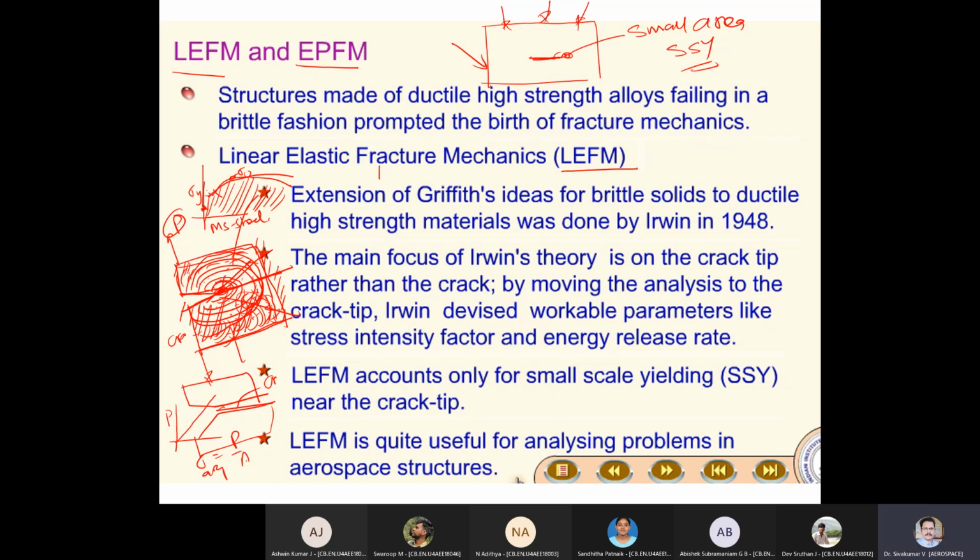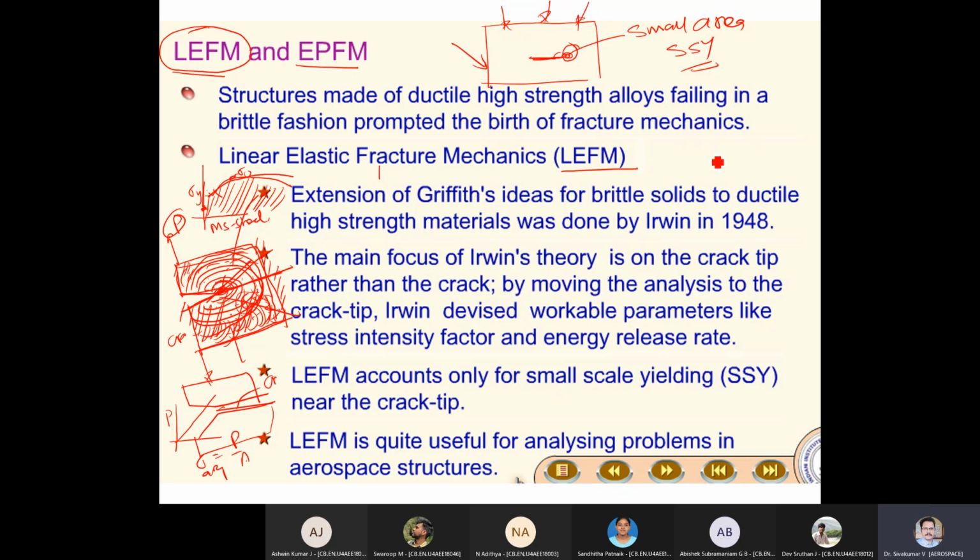So in this type of material, you cannot apply the LEFM theory, because LEFM only takes care of small scale yielding. So why small scale yielding? First, I will explain what small scale yielding is.